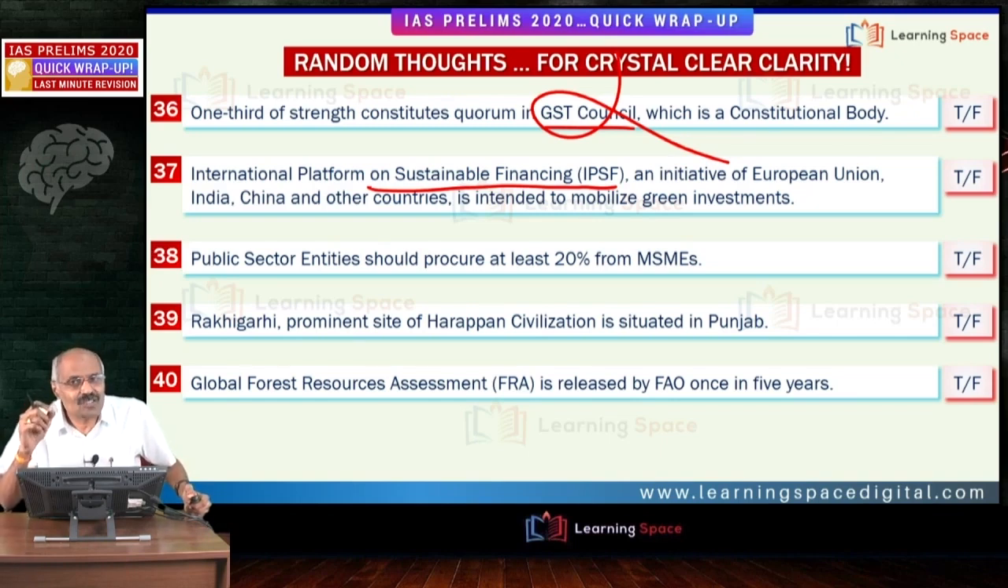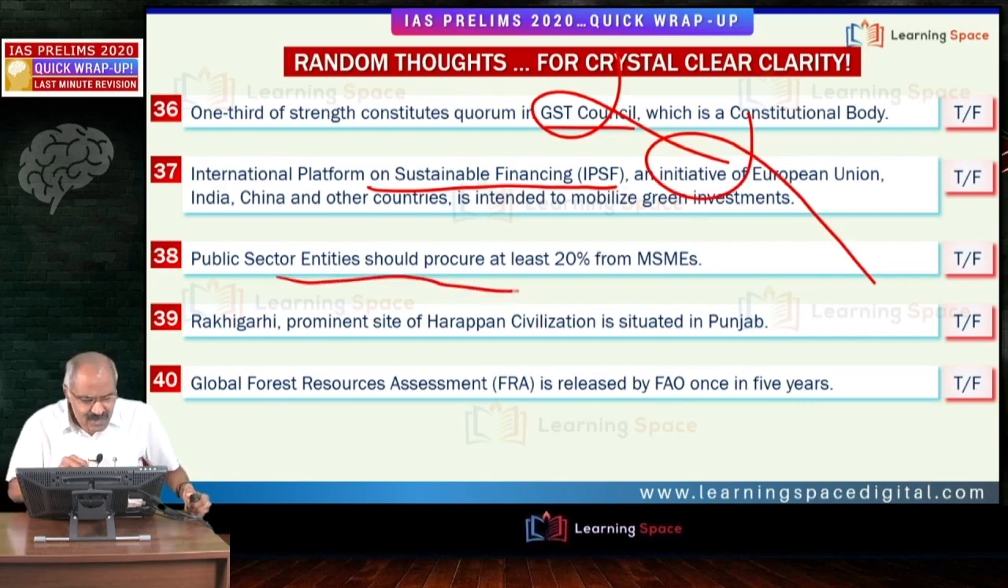What is green investment? The definition is not crystal clear across the globe. So therefore, what constitutes green investment? To look at the definition, to look at the harmonization of the rules, this platform is intended. It is not to mobilize green investments. The statement is wrong. Look at the next one.